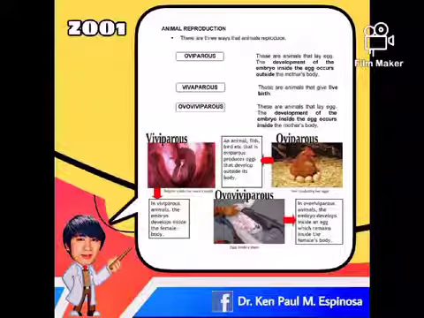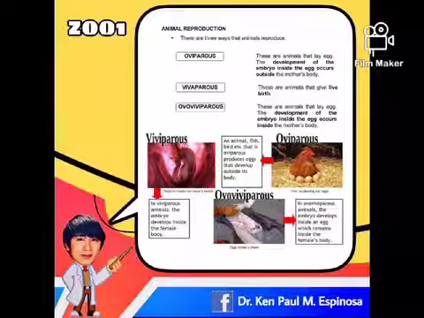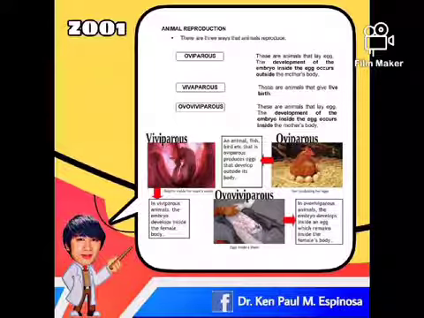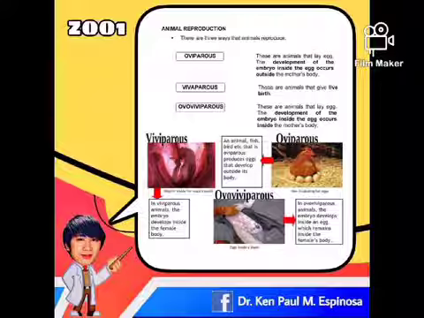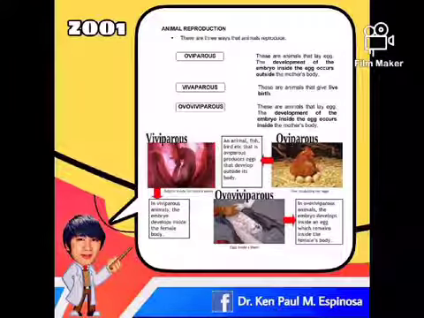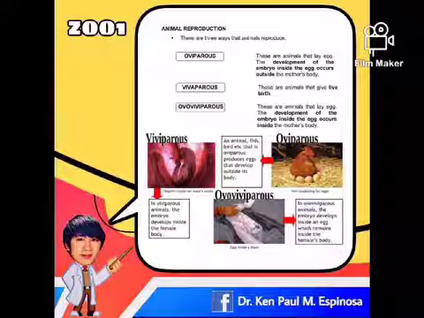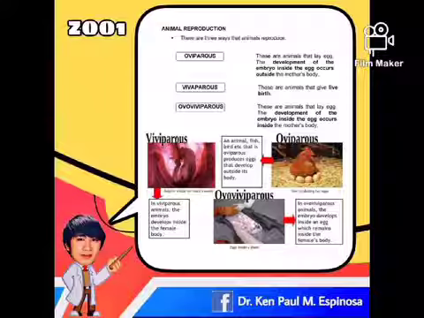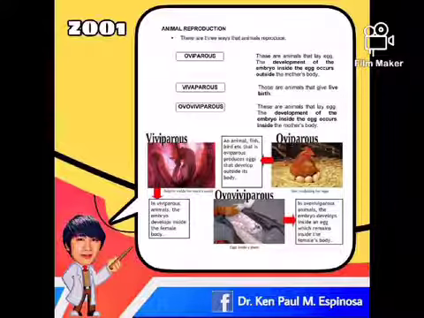There are three ways that animals reproduce. We have three classifications. One is oviparous. These are animals that lay eggs. The development of the embryo inside the egg occurs outside the mother's body. So these are animals like frogs, turtle, and parrot. Second, we have viviparous. These are animals that give live birth, such as giraffe, mouse, and cat. And lastly, we have ovoviviparous. These are animals that lay eggs, but the development of the embryo inside the egg occurs inside the mother's body, such as sharks, garter snakes, and cobra.